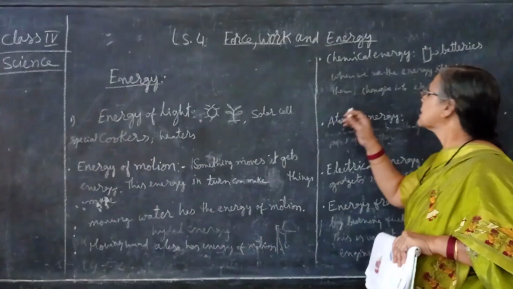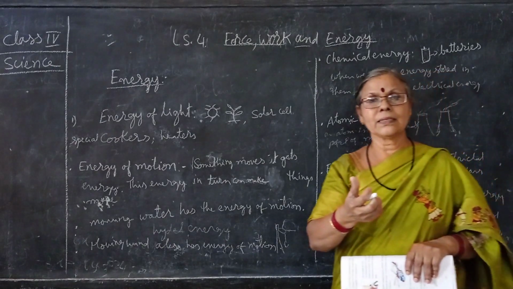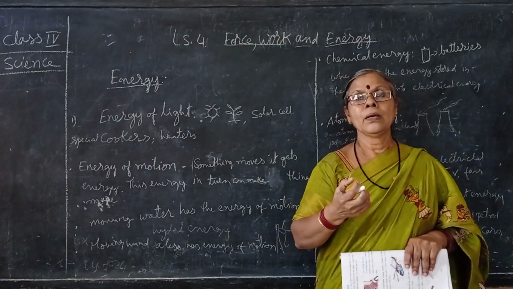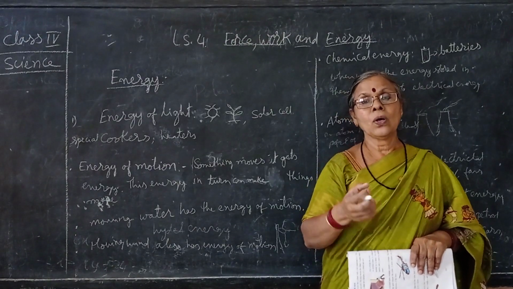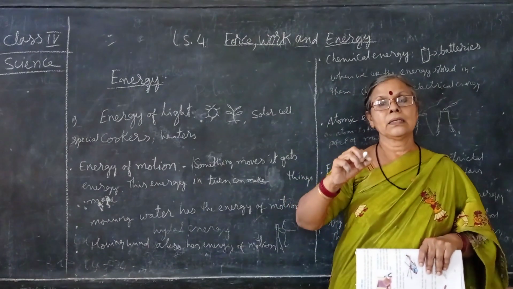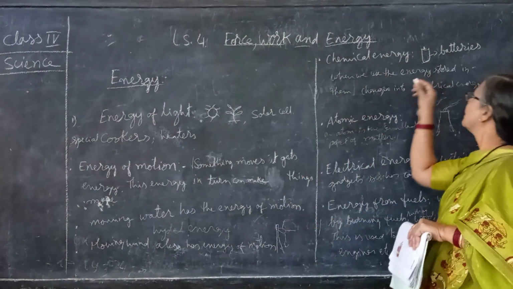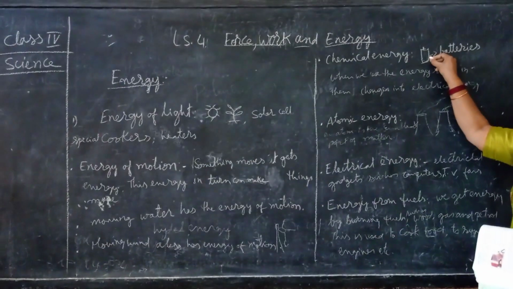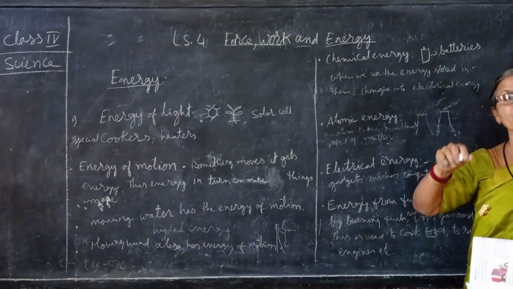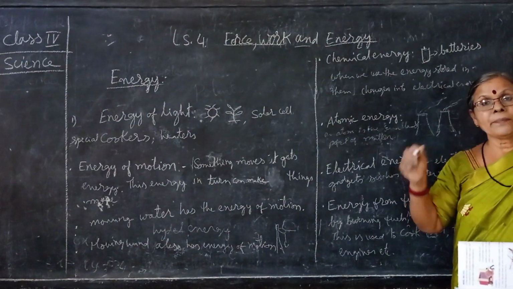We can say the torch, when the power goes off, that is when we use the torches. How? Because of the batteries only it lights. The chemicals are there in the batteries, and we get this energy from the chemicals.